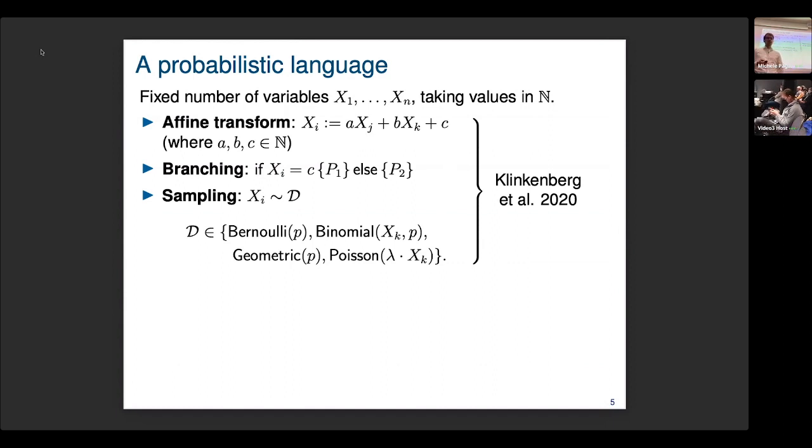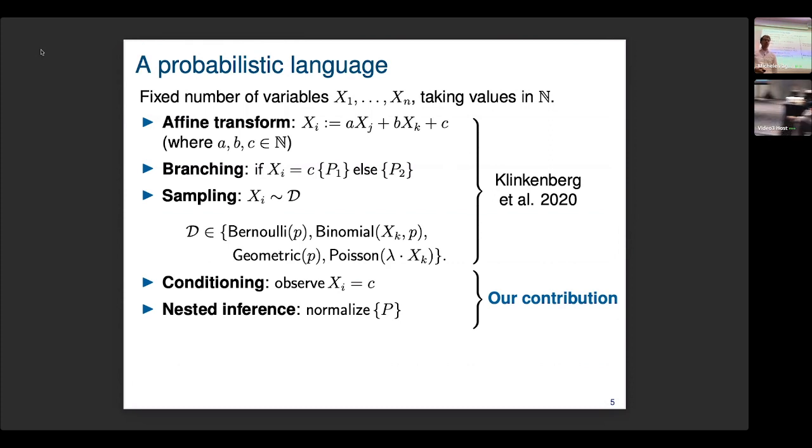So these fragments were already explained by Lutz Klinkenberg, who's going to talk after me, in a publication in 2020, how to handle those. And our contribution is to add conditioning, meaning observing events of the form comparing a variable with a constant, and normalization, Bayesian inference, particularly as a language construct, which means we can also only normalize a part of the program, not just the whole program. And it turns out that Lutz Klinkenberg had a similar idea. This is why there's 2 talks about this.